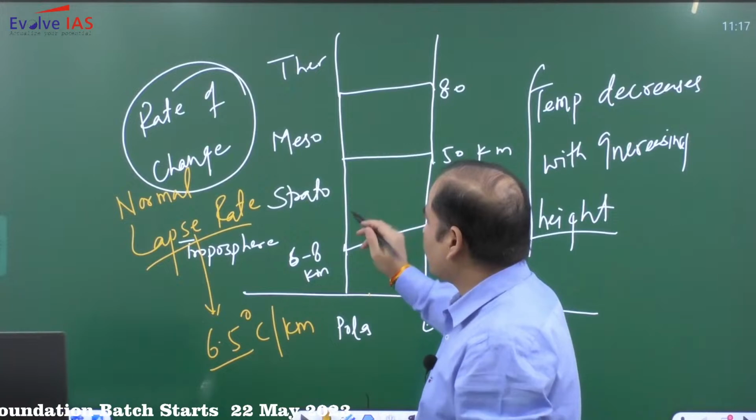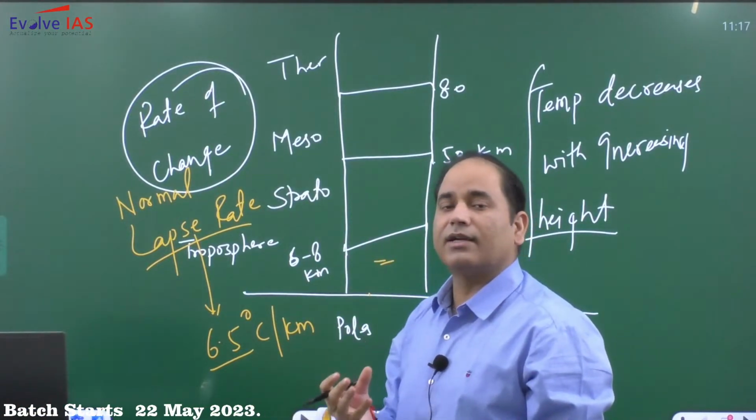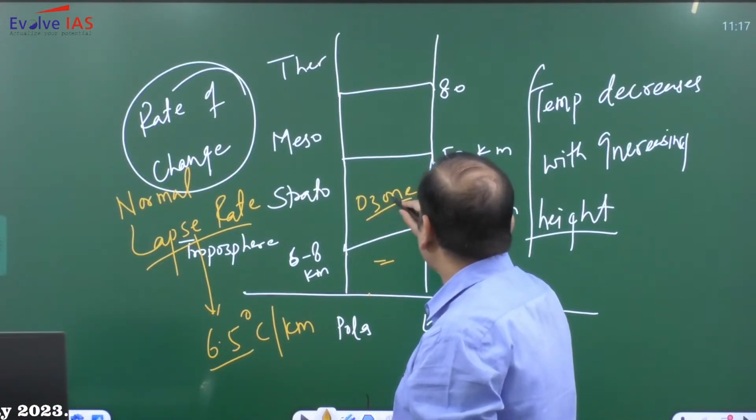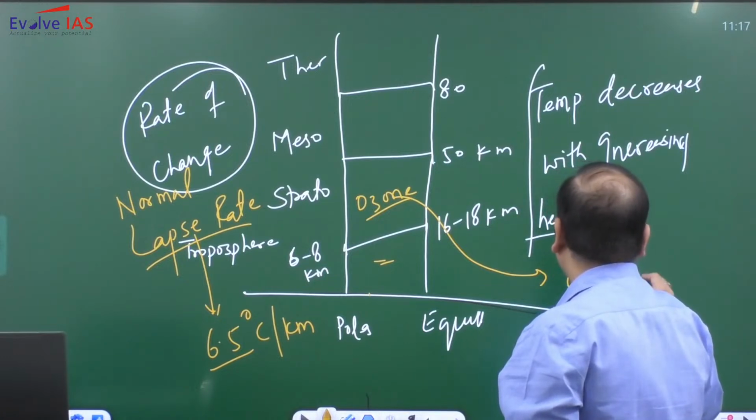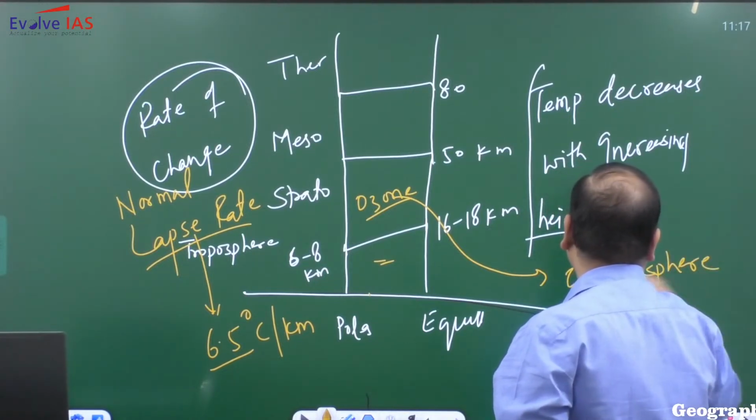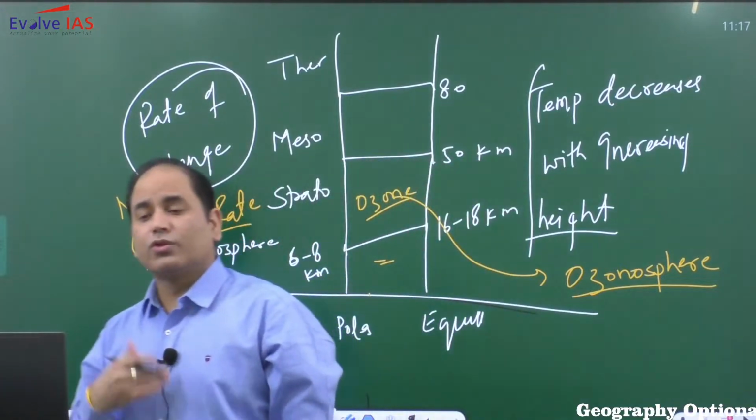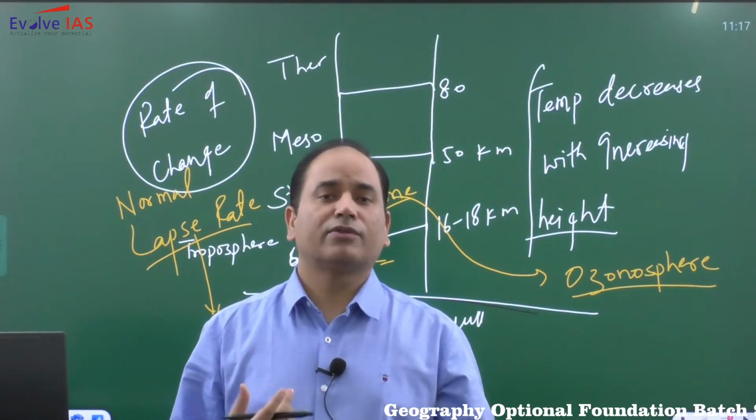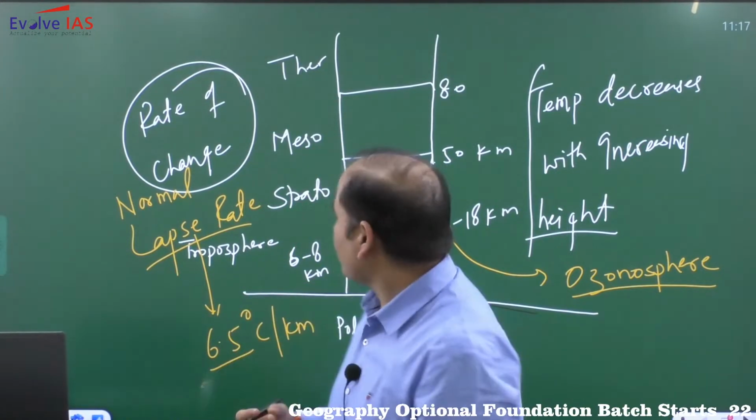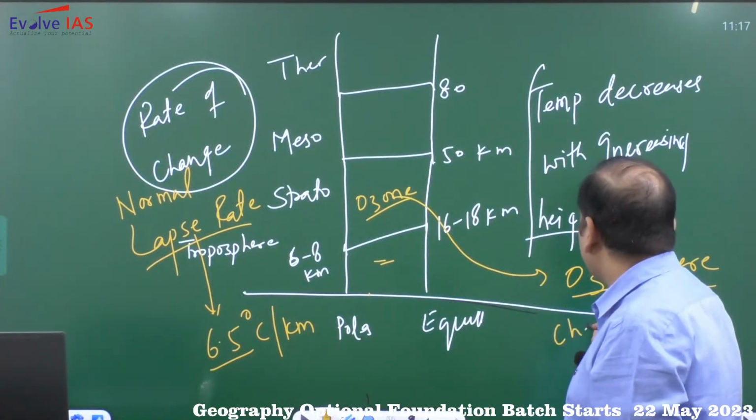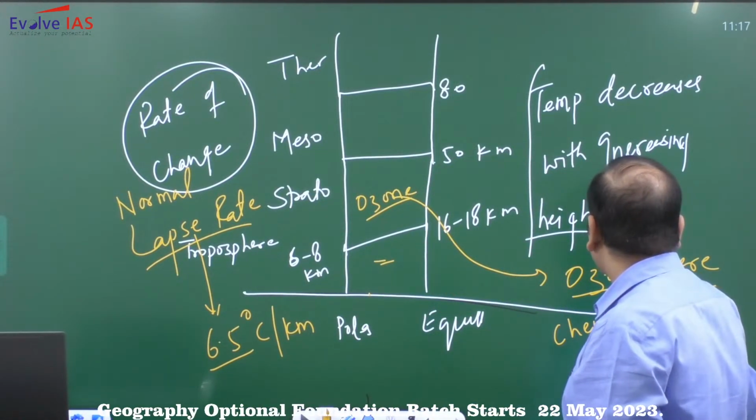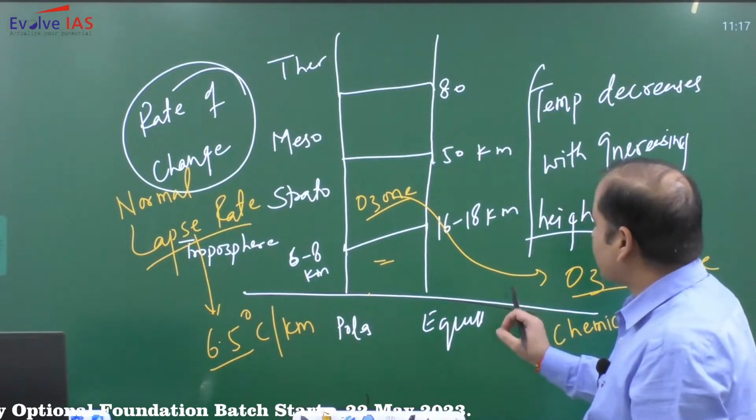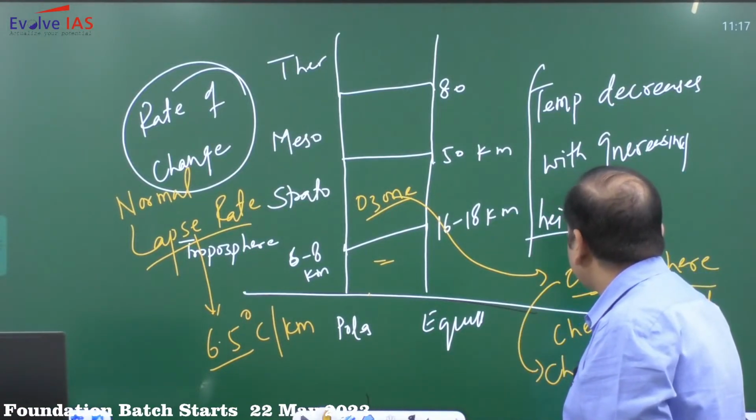Now, the most important characteristic feature of the stratosphere is the presence of ozone. In fact, due to the presence of ozone, this layer is also known as the ozonosphere. Ozone gets naturally formed as well as naturally destroyed. Because of this natural formation and destruction, a lot of chemical activity and chemical reactions go on in this ozone layer, the stratosphere. That is the reason why the stratosphere is also sometimes referred to as the chemosphere.